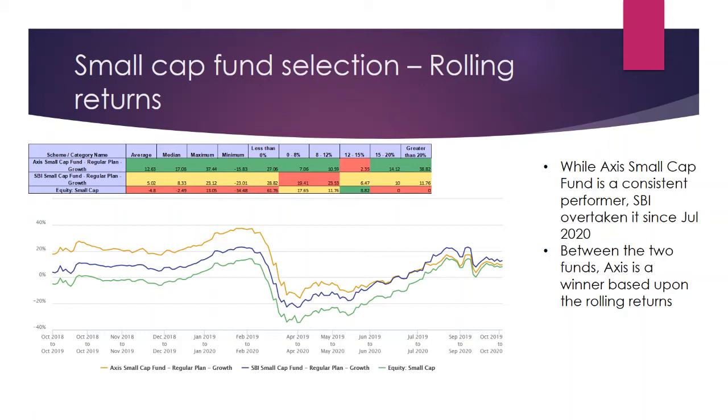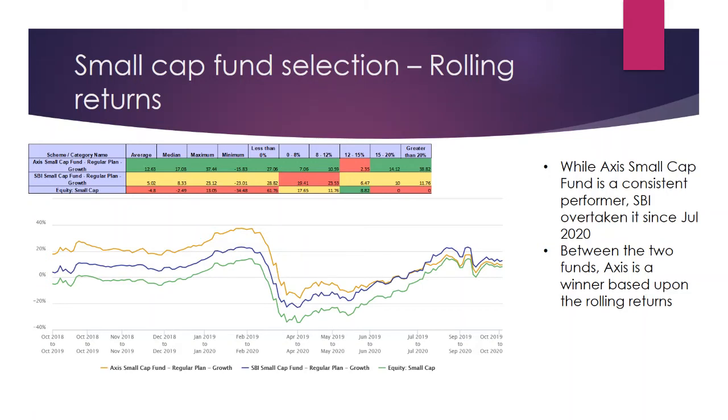But as you come to July, you can see that SBI has overtaken the returns of Axis, and as we are in the month of October, the results are tapering off. So the outperformance of both the funds is diminishing and is getting very close to the return of the category average.